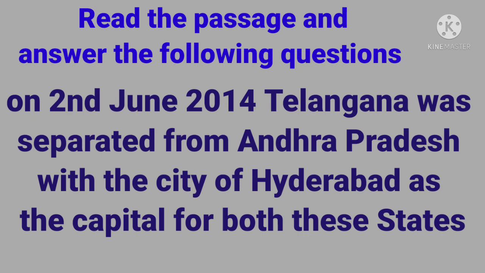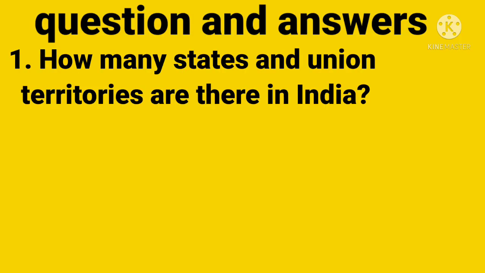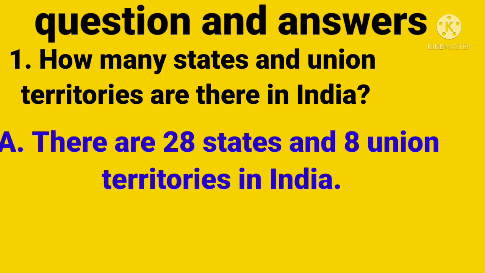The first question is, how many states and union territories are there in India? कितने states हैं, कितने union territories हैं? So there are 28 states and 8 union territories in India. How many states and union territories are there in India means what you will write? There are 28 states and 8 union territories in India.